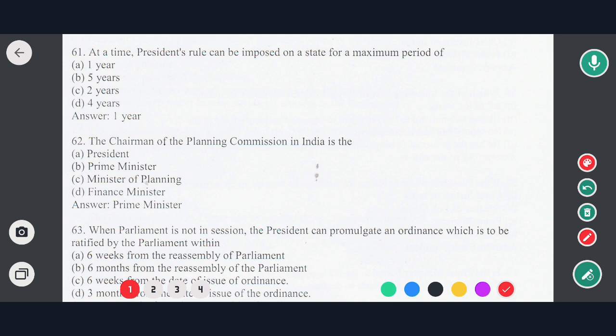The first question is, at a time, President's rule can be imposed on a state for a maximum period of: options are 1 year, 5 years, 2 years, 4 years. The correct option would be option A, that is 1 year.